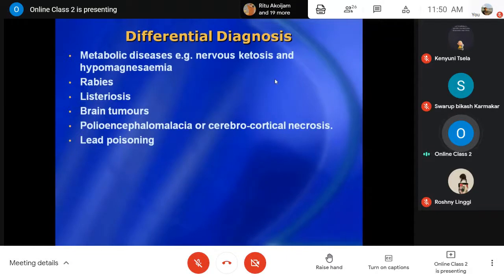That's why we have to rule out this very particular transmissible spongiform encephalopathy from these nervous diseases. So these are metabolic diseases like nervous ketosis and hypomagnesemia, rabies, listeriosis, brain tumors, polioencephalomalacia, cerebrocortical necrosis, then lead poisoning, right?